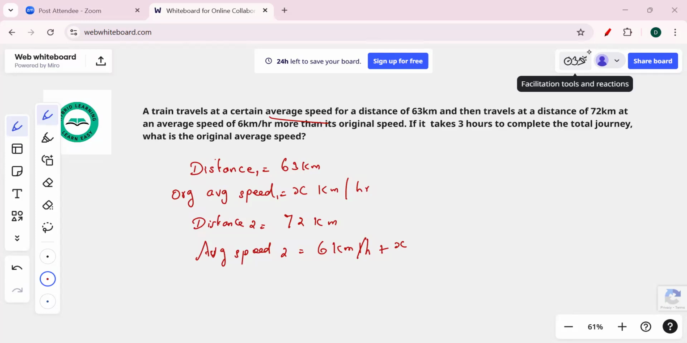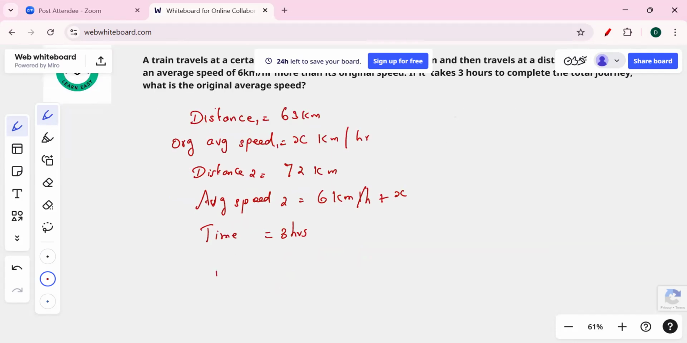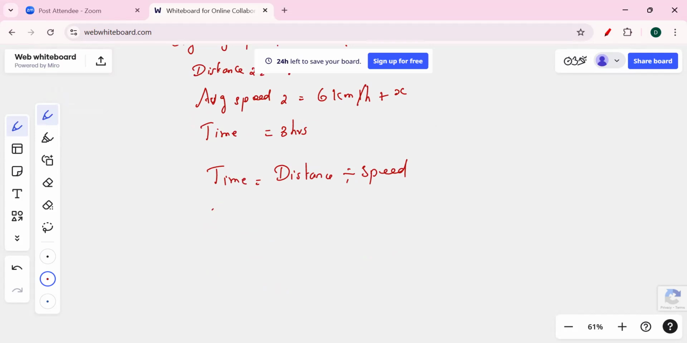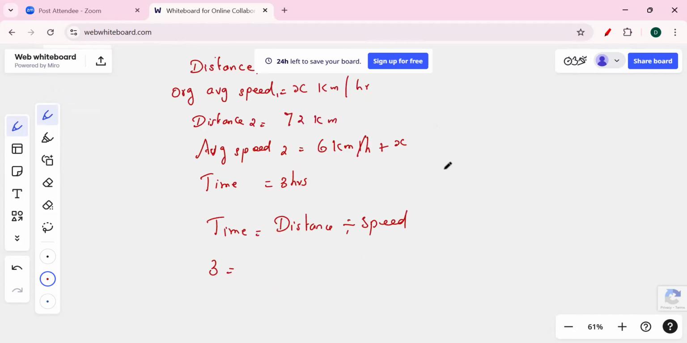It takes 3 hours, so the time taken is 3 hours. So we know the distance and the time, and we don't know the speed, and we have to find out the speed of it. So let's write down the formula. Time equals distance divided by speed. So here the time taken is 3 hours. The distance, first one is 63 kilometer, which has x as the speed, plus 72 over x plus 6.